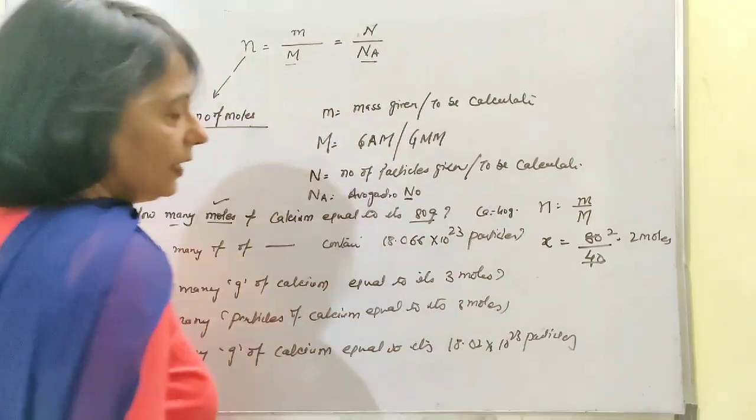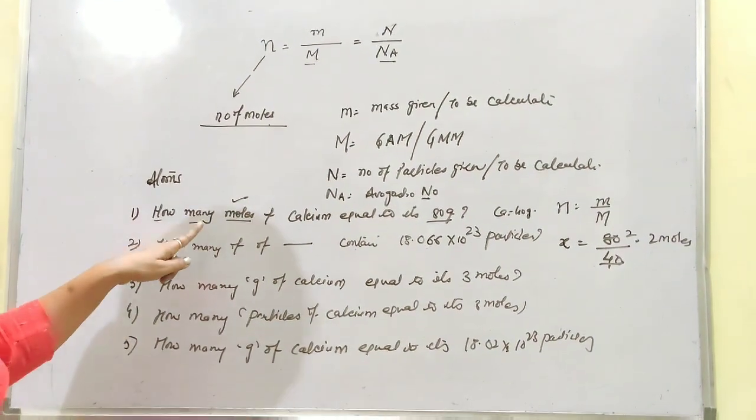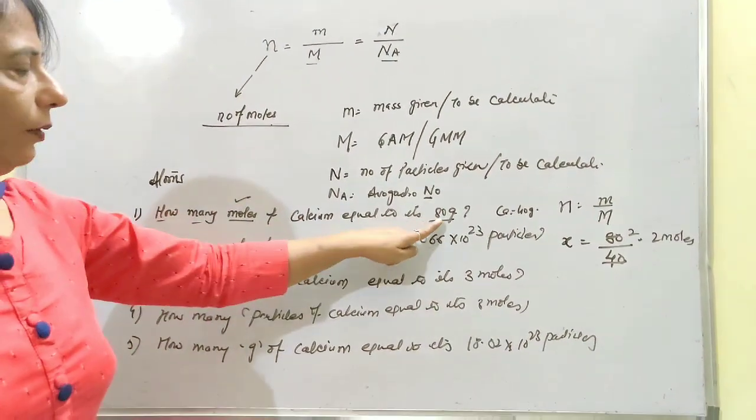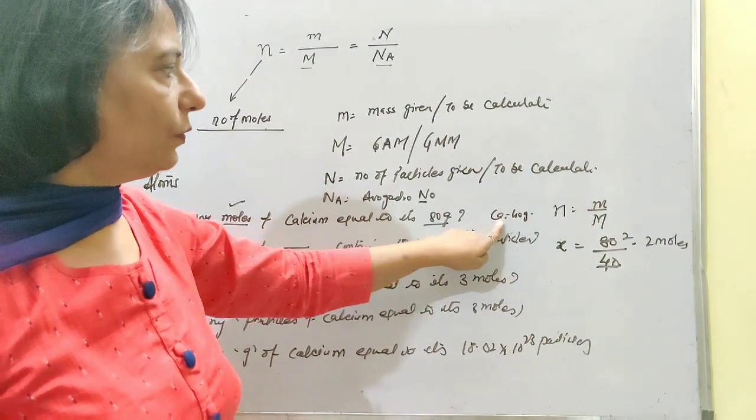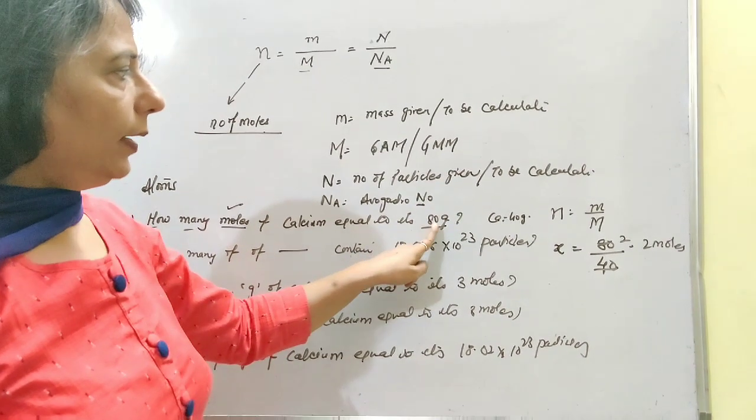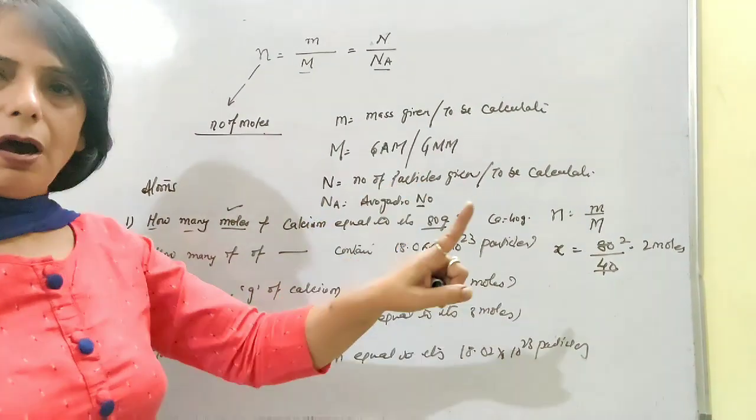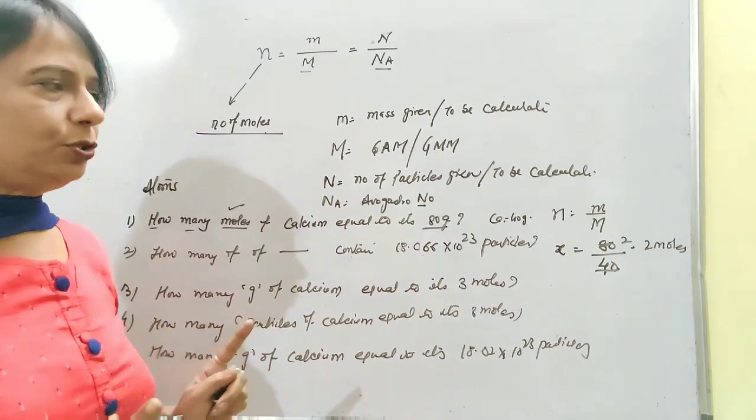That becomes very easy. If you want to go for the unitary method, you will simply say 40 grams, because this is known to everybody, 40 grams of calcium will be equal to 1 mole. Then 80 grams of calcium will be equal to how many moles? So you can find the answer in 2 different ways.